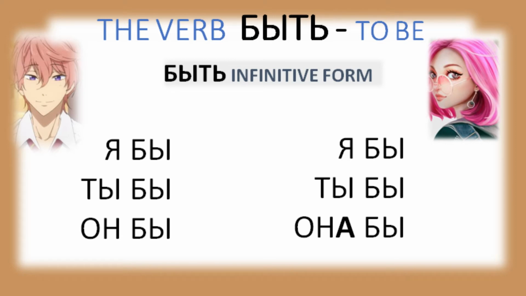So, in the past tense, I was, you were, and he was is Я был, ты был, он был. I was, you were, and she was is Я была, ты была, она была.